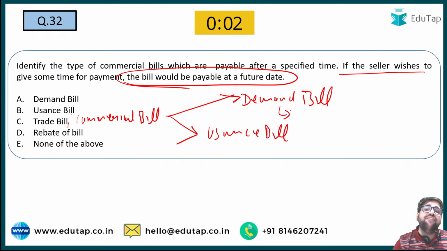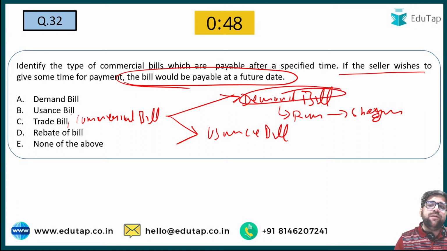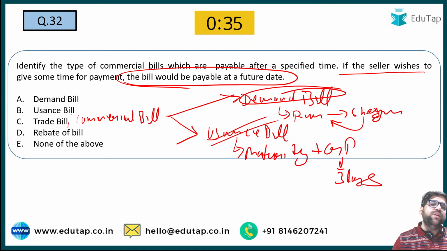Under demand bill, I will have to make the repayment of that particular bill as soon as someone presents me that bill. For example, if Ram goes to Sham for asking some funds and he has issued a demand bill, then Sham will have to issue that particular fund as soon as possible to Ram. Under usance bill, there is a maturity period, as simple as that, plus a grace period which is generally of 3 days. So please remember, usance bill expires after a certain period of time.